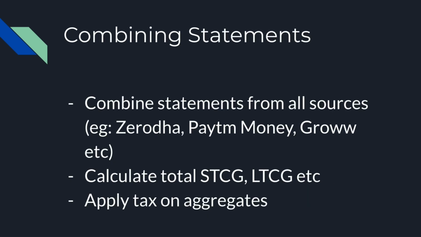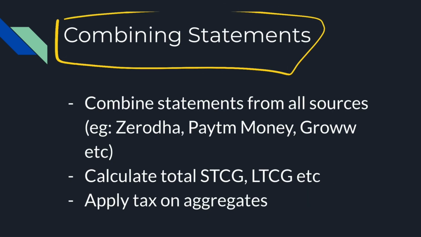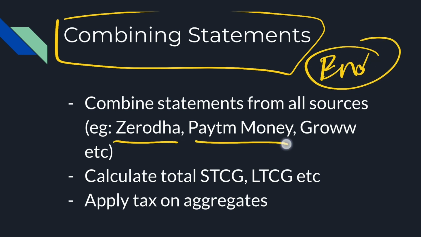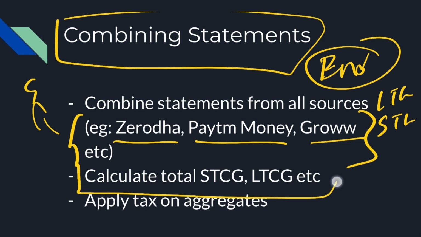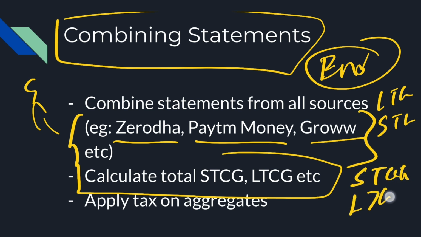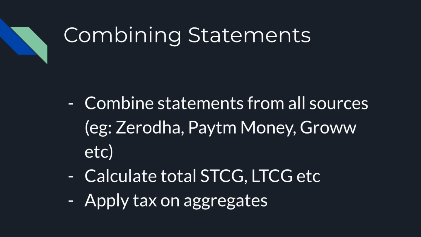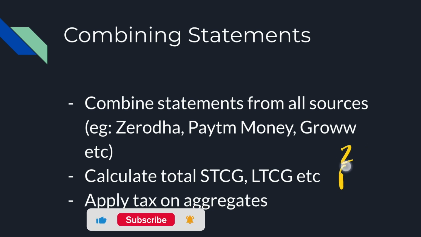Anyway, let's move forward. Now, what is combining statements at the end of the year? Remember that you may have accounts in Zerodha, Paytm, Groww in different places, like what I do. You will get different statements. There will be different long-term capital gain and short-term capital gain in all of these accounts. I want you to add all of them together. All short-term capital gain, all long-term capital gain added together. Basically, you will take, say, Zerodha, Paytm, Groww.